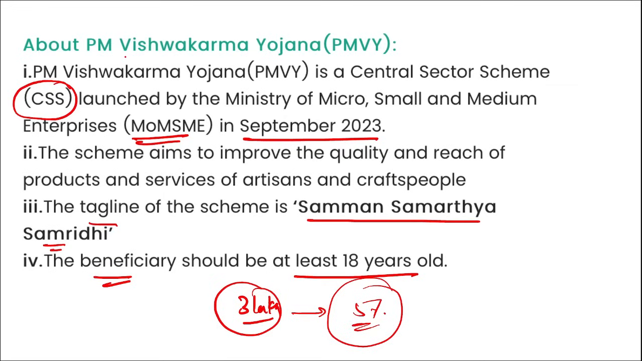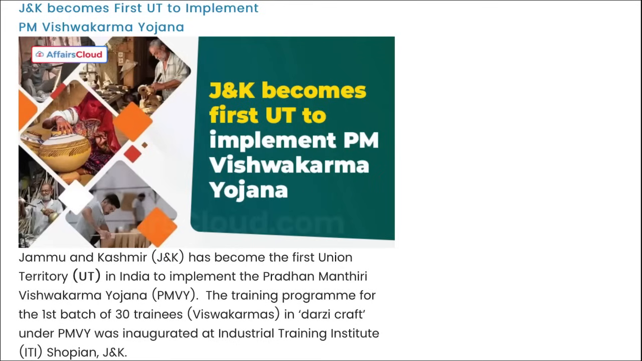If we talk about the training under this Vishwakarma Yojana, basic training of 5 to 7 days and advanced training of 15 to 30 days will be provided. Apart from this, the trainees will be paid a stipend of 500 rupees per day, and they will receive a modern toolkit worth 15,000 rupees. So coming back, it is Jammu and Kashmir that became the first UT to implement Vishwakarma Yojana.